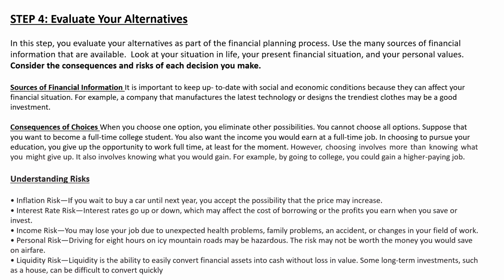So whenever you are evaluating various alternatives in your financial planning, you always have to consider all the types of risks associated with financial planning. So this is your step number 4, where you have to evaluate your alternatives. Now let's see step number 5.